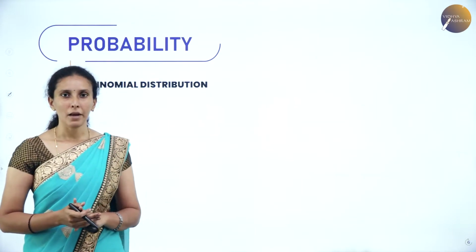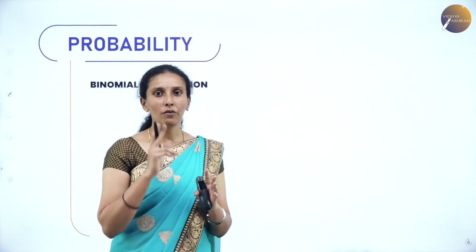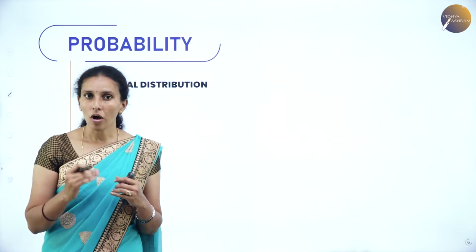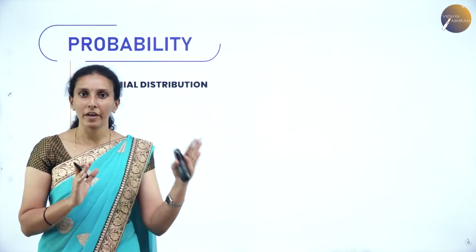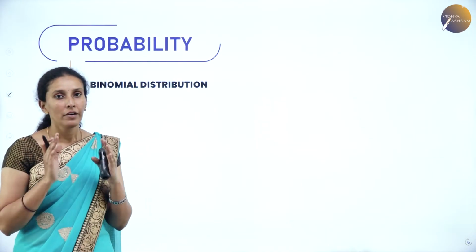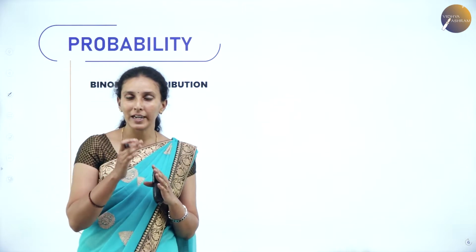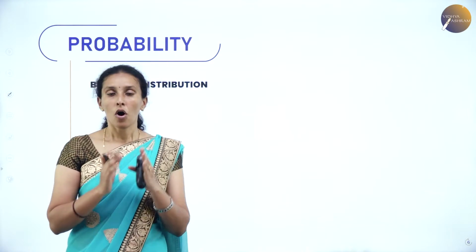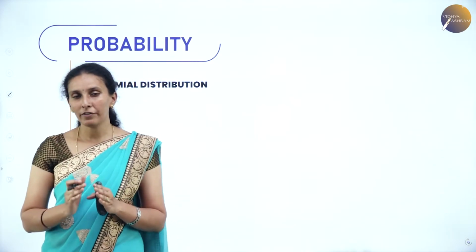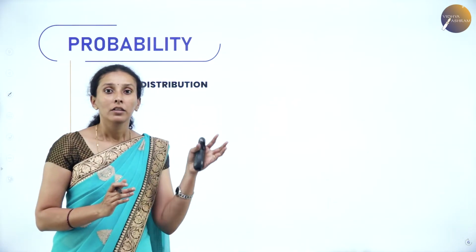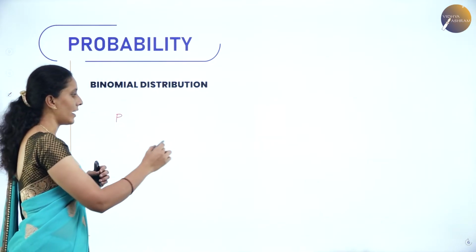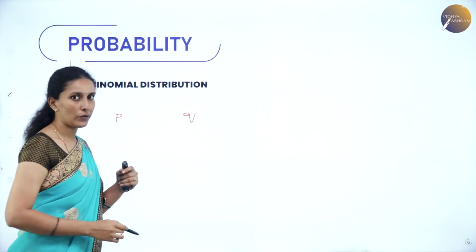As I said about Bernoulli trials, we have only two outcomes, success or failure. When I talk about success, we have failure also. When you have 50% chance of getting success, then we have 50% chance of getting failure. Or when the success rate is 1 by 4, the failure rate is 3 by 4. We can clearly say p is the success rate and q is the failure rate here.